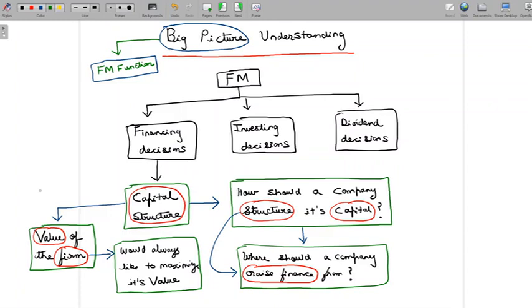So here it's important to understand that we are looking at the value of the firm. Now, with that understanding, before we look at several concepts in this topic area, we are going to look at some fundamental principles and assumptions in this topic. We are going to basically look at four principles or formulas, and we are going to look at five assumptions.